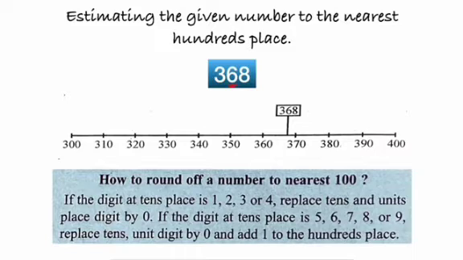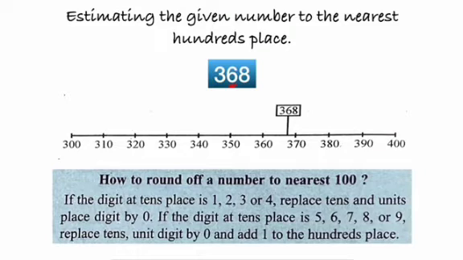Now, how to round off a number to the nearest 100? It is the same rule, but the place values change. If the digit at the tens place is 1, 2, 3 or 4, that is less than 5, replace the tens place and units place digits by 0. If the digit at the tens place is 5, 6, 7, 8 or 9, that is equal to or greater than 5, then replace the tens and unit digits by 0 and add 1 to the hundreds place. I hope all of you got it, children.